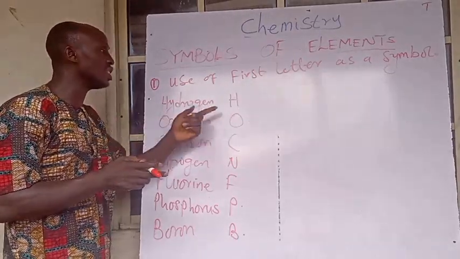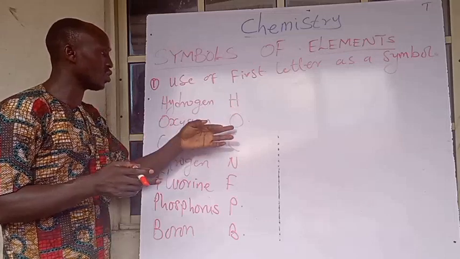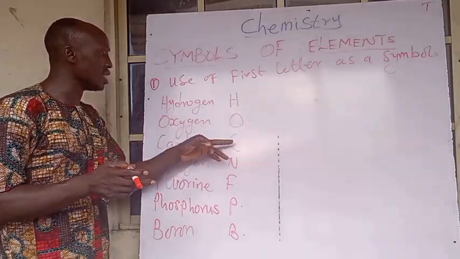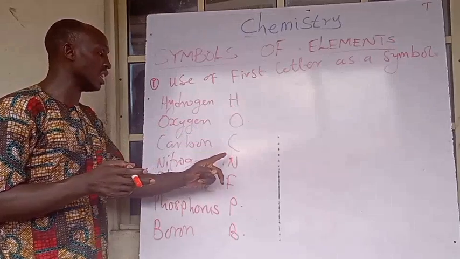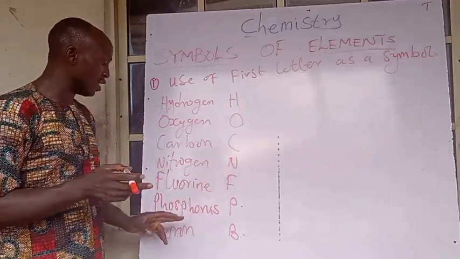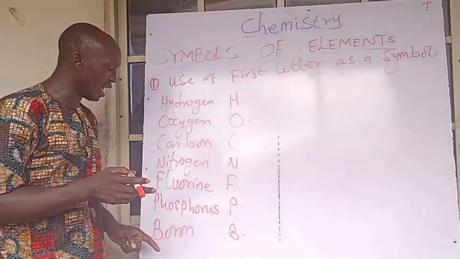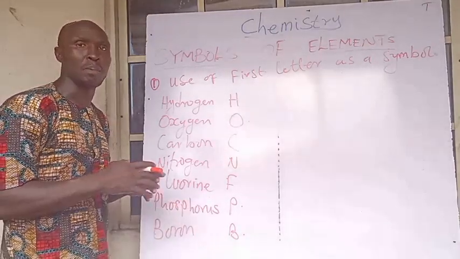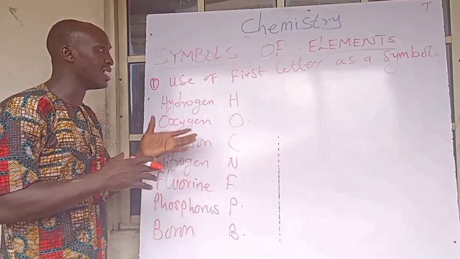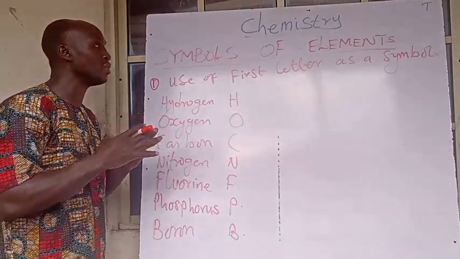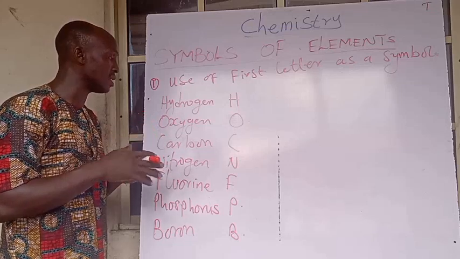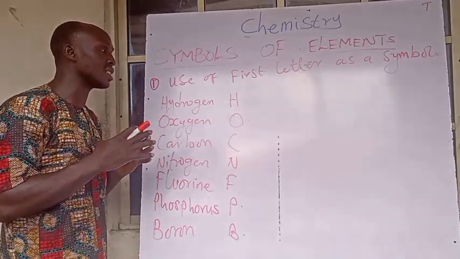Look at hydrogen is H, oxygen is O, carbon is C, nitrogen is N, fluorine is F, phosphorus is P, and boron is B. So you see that in this first method of creating the symbol of an element, the first letter is used.